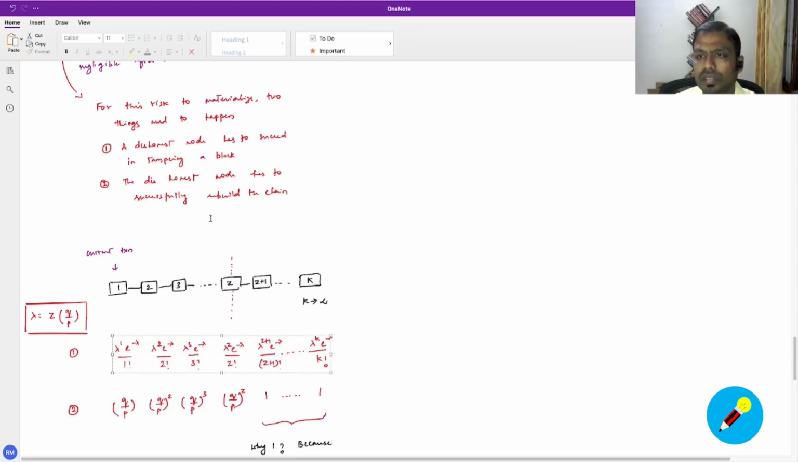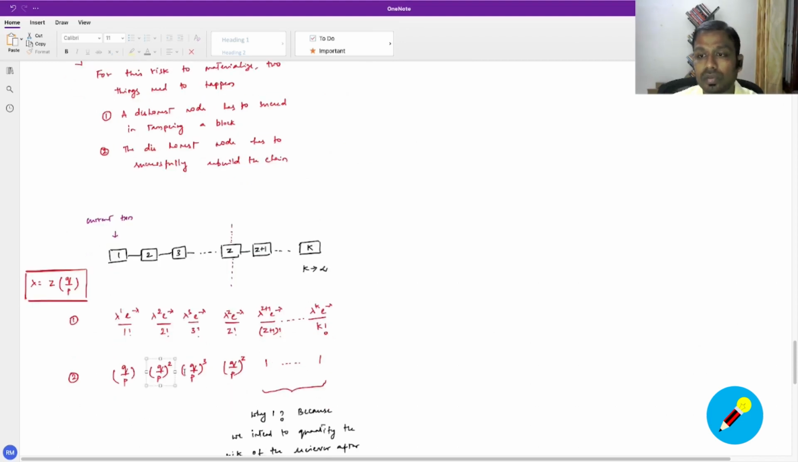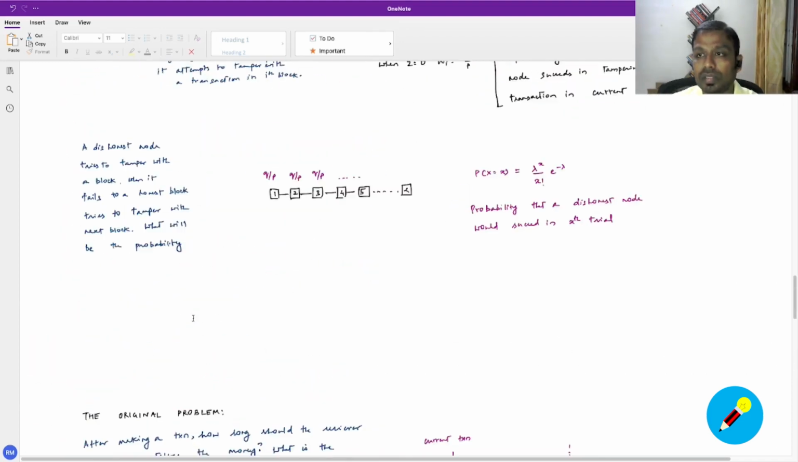Now the second part is, in each of the steps, the dishonest node has to successfully rebuild the chain. If the dishonest node succeeds here in tampering with it, then it only needs to go one node deep, and the probability of that is Q by P, right? If it misses that, and if the dishonest node manages to tamper with it in the second attempt, it means that it has to go one node deep more, so the probability of that succeeding is Q by P to the power of 2. So if you recall, this whole thing is derived from this formula, right?